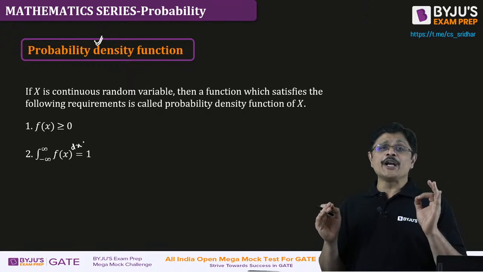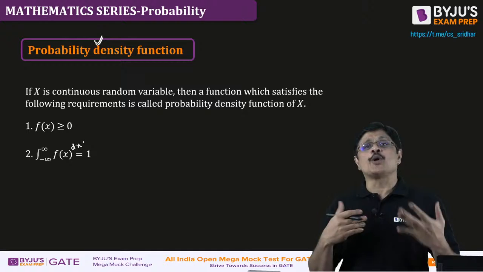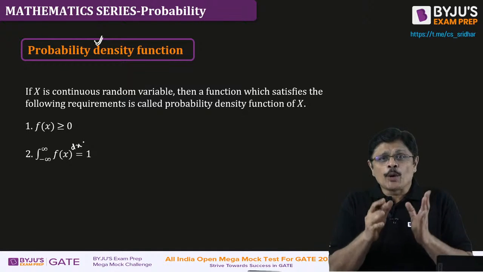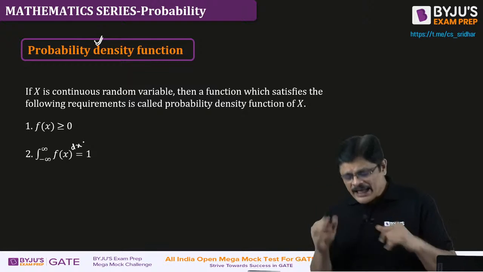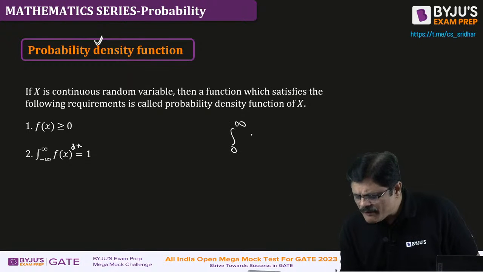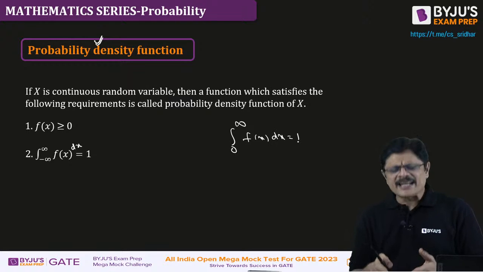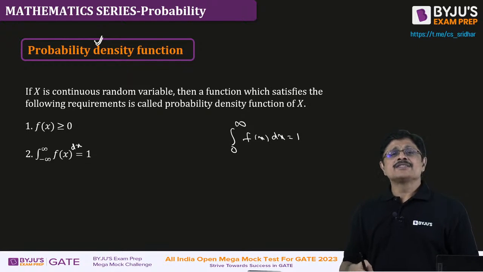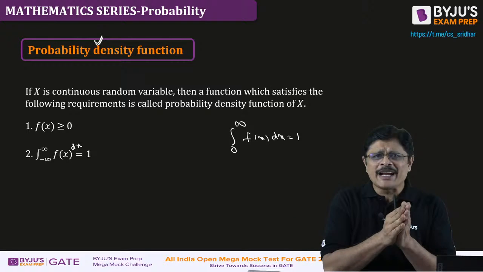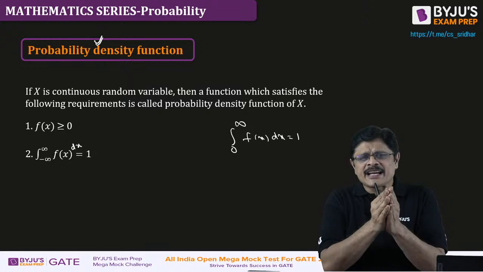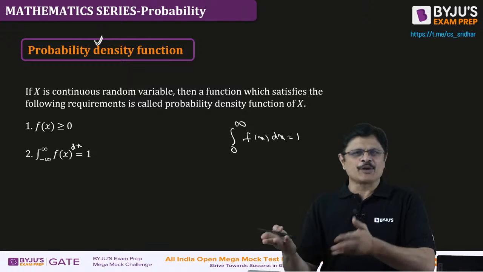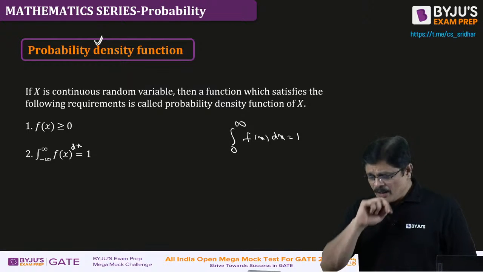Here minus infinity to plus infinity, we need to understand it as a domain. For example, in the telephone call duration problem, the domain is from 0 to infinity. In that particular problem, 0 to infinity fx dx must be equal to 1. It is general domain, my dear friends. Generally it is minus infinity to plus infinity. Suppose you may be having a problem where x is taking values in an interval from 1 to 5. Then we have to write 1 to 5 fx dx must be equal to 1. That's it. Am I clear?